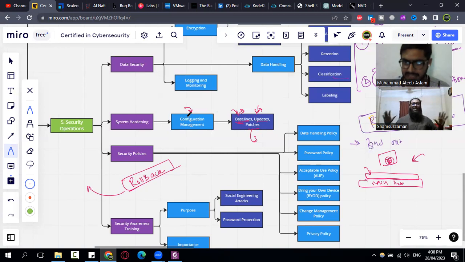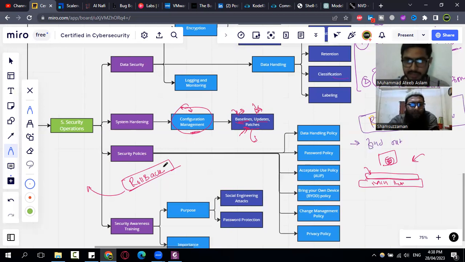That is the actual purpose of configuration management. If we apply updates or patches blindly and something bad happens, we will have a tough time recovering, and our business can get impacted.